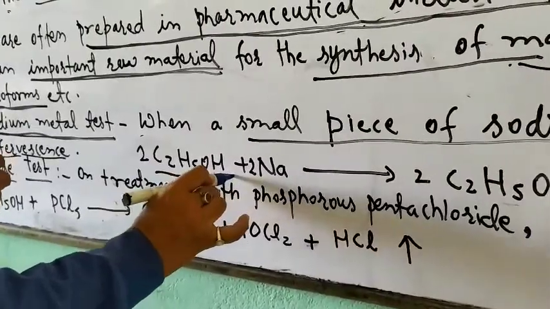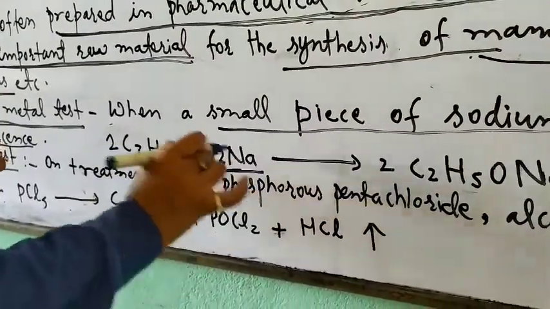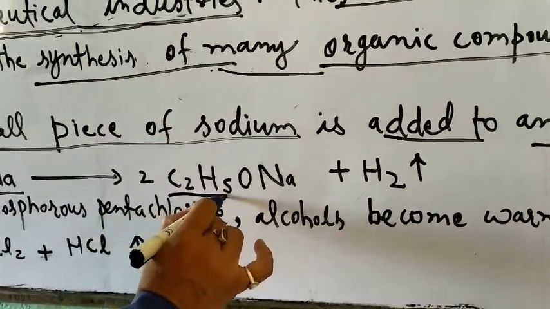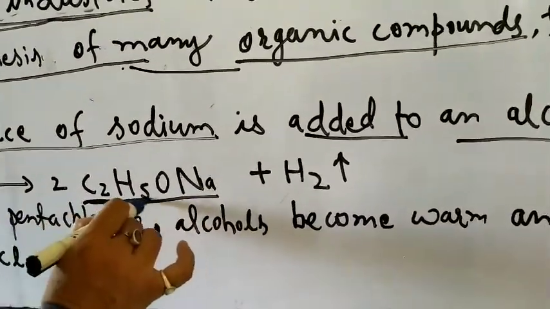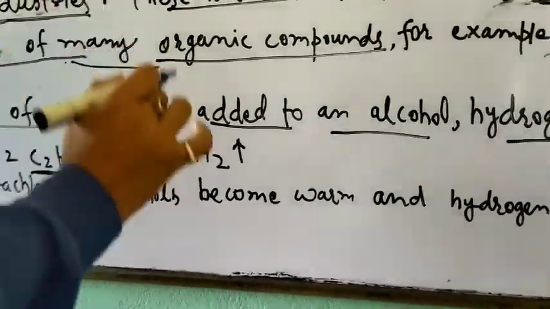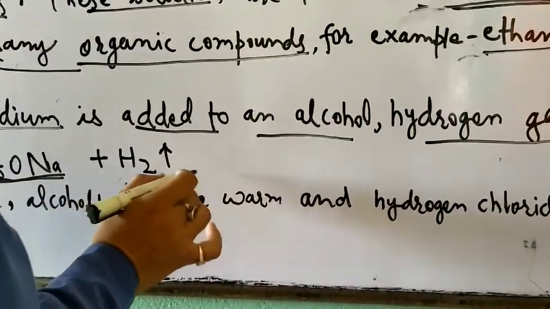The first substance is ethanol. When it reacts with sodium metal, it gives sodium ethoxide, and hydrogen gas is evolved.